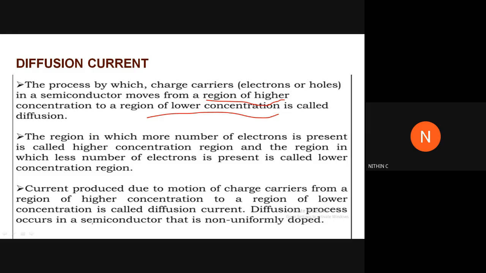Diffusion process occurs in a semiconductor that is not uniformly doped. Obviously, it has to be like that. If it is uniformly doped, there will not be any gradient. You will not find a region of higher concentration and lower concentration. So the diffusion process usually occurs in a semiconductor which is non-uniformly doped. In a uniformly doped one, there is no scope for diffusion current because the concentration will be the same everywhere.